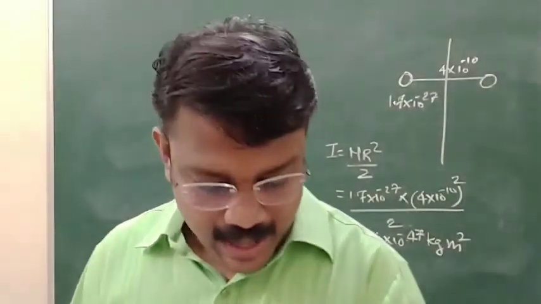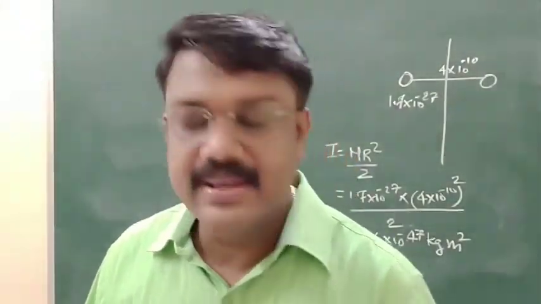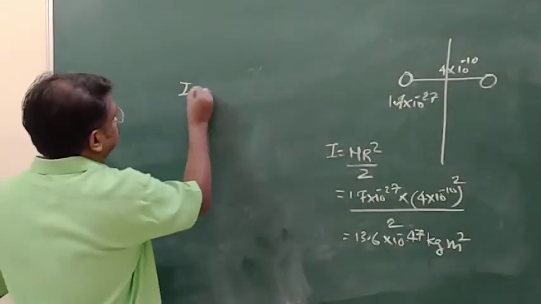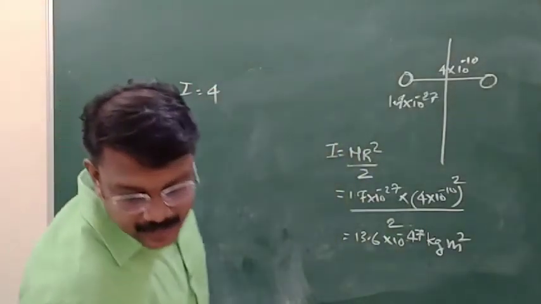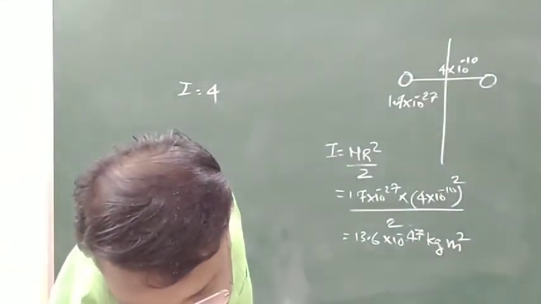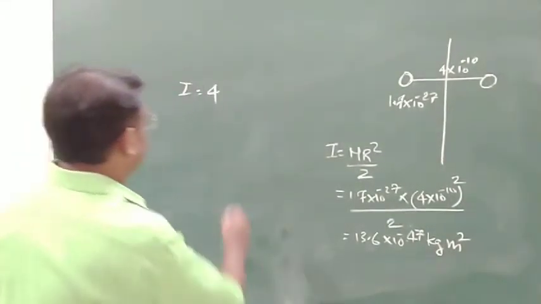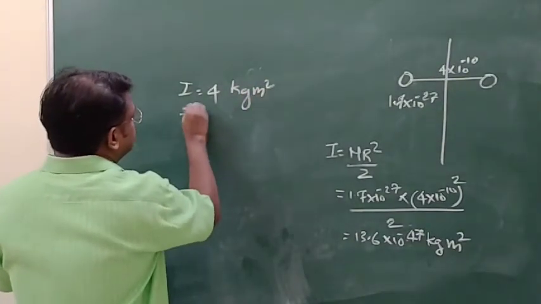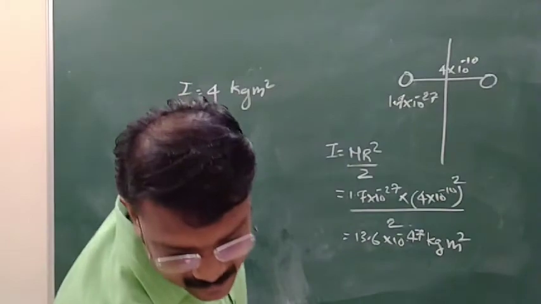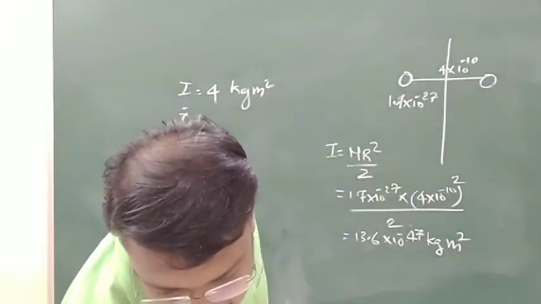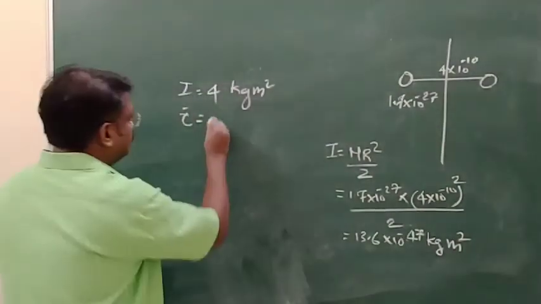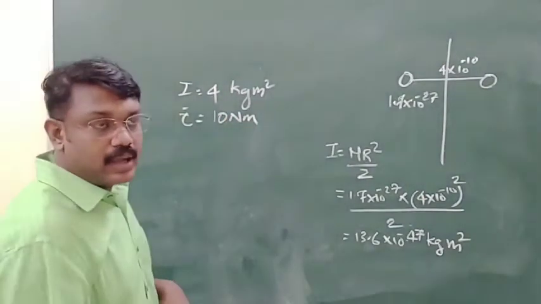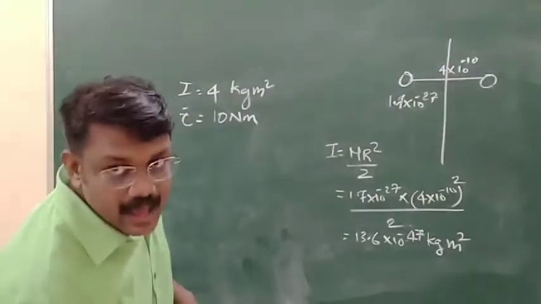Moment of inertia I is given as 4 kilogram meter square, and torque is given as 10 Newton meter. You have to find the angular acceleration.